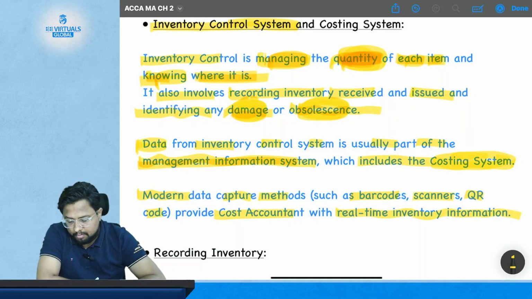Now, what is a modern data capture method?